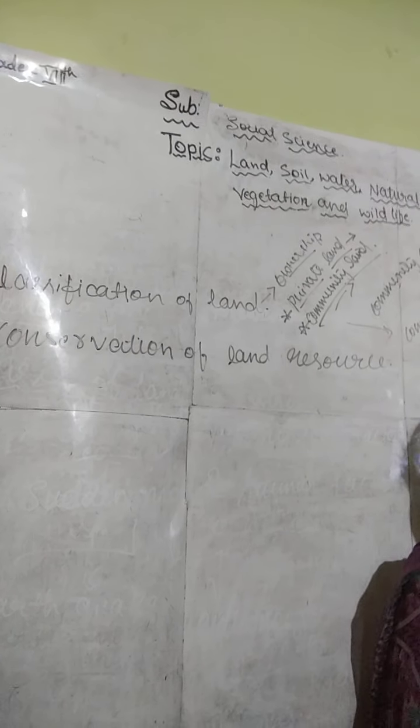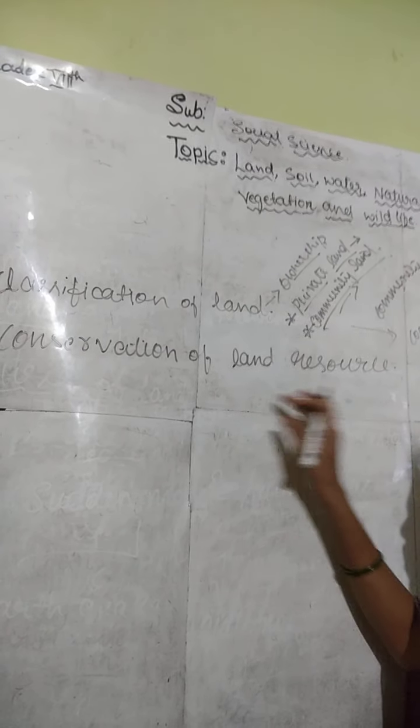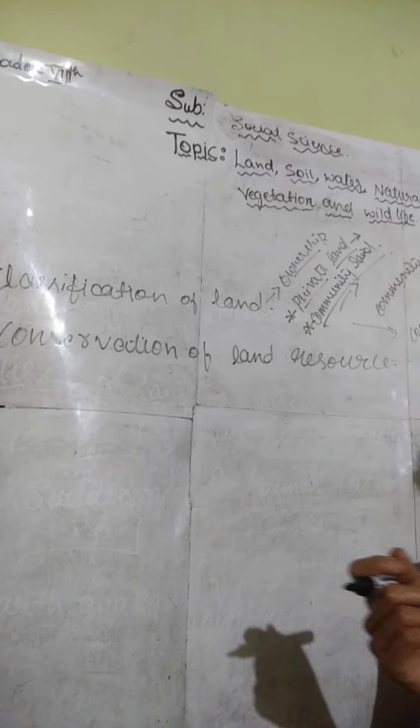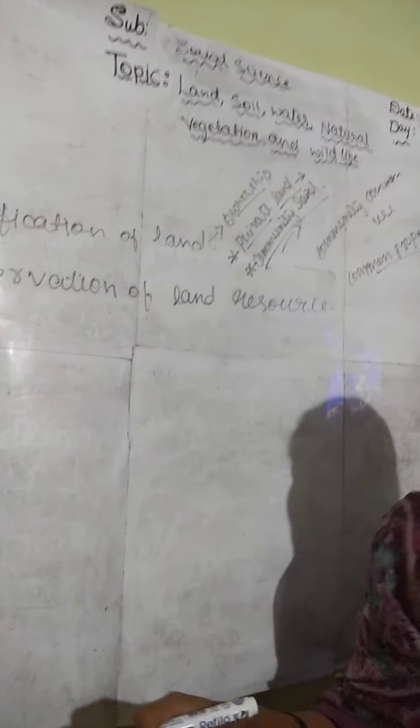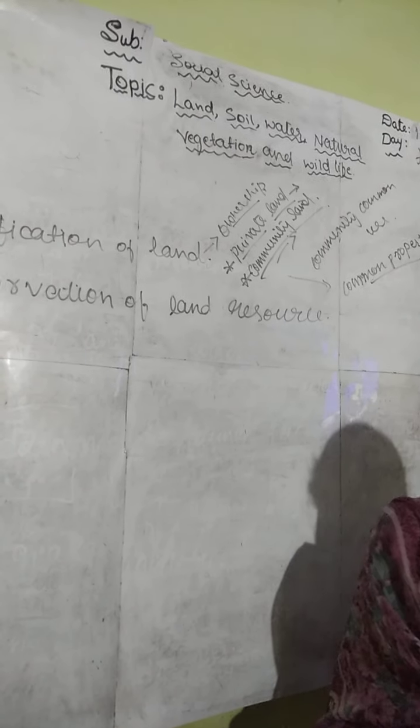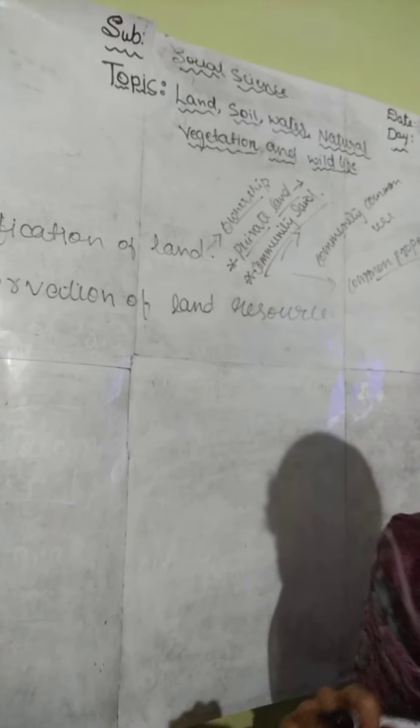So here students, if we talk about the conservation of land resource, we are already in fear of losing this natural resource because we see large scale destruction of forest cover and arable land. Why did it happen here, students?